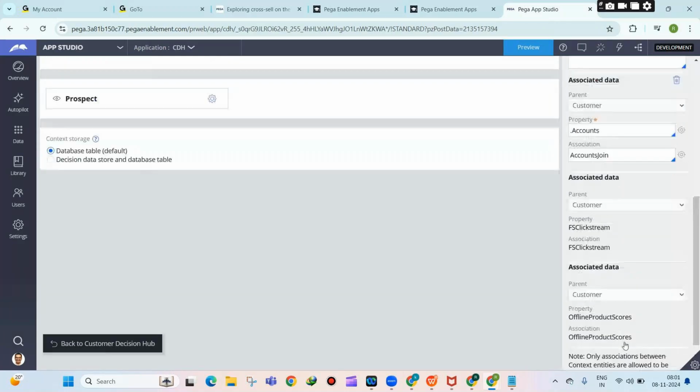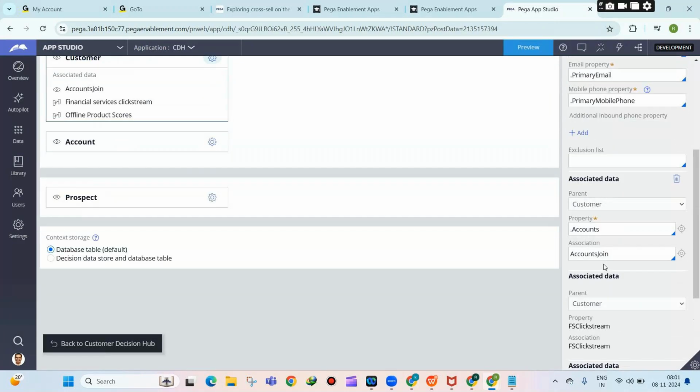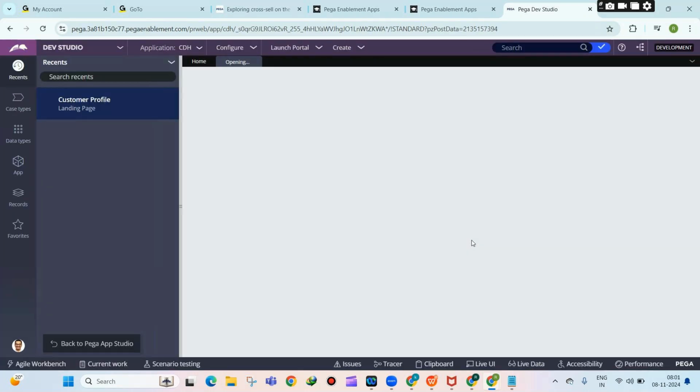But basically what we are doing here is that this customer table is joining with accounts table using the association rule. I hope that everyone knows what is an association rule. Let me know if you don't know.